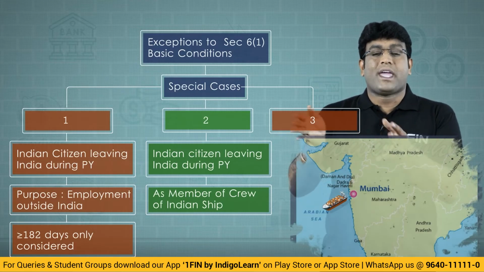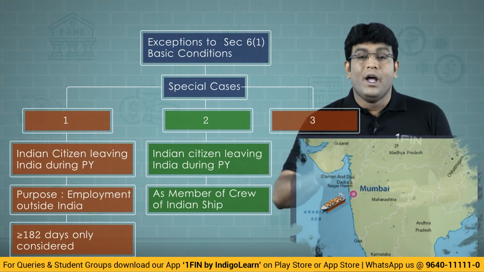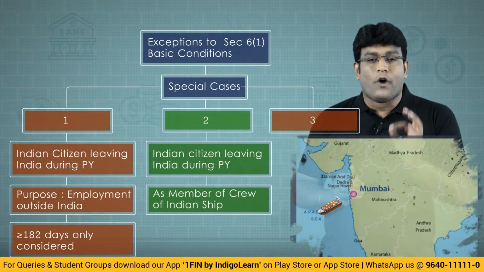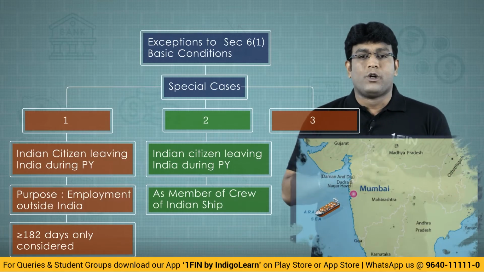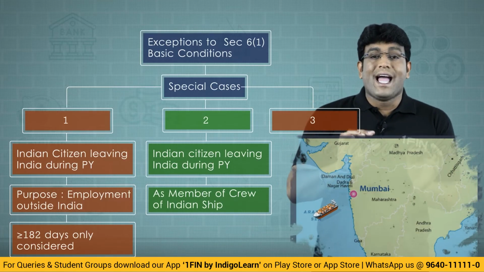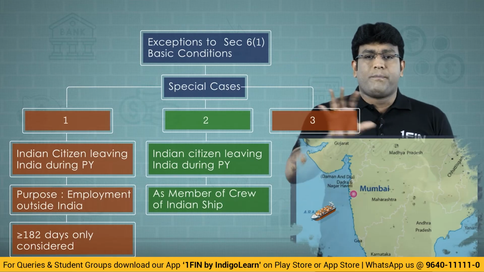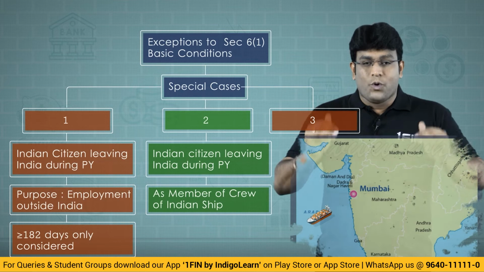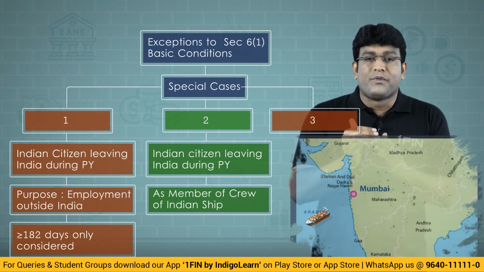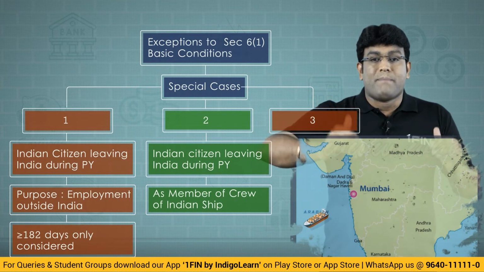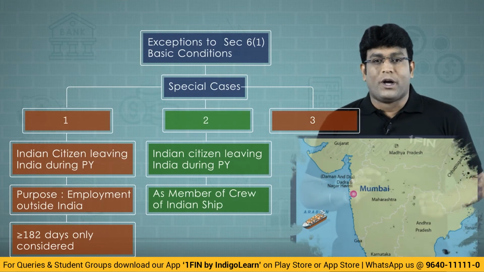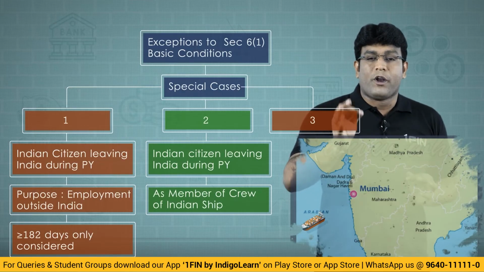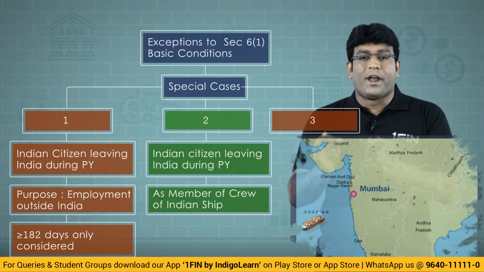Crew means people who are working in that ship. He is leaving India during the previous year as a member of crew of an Indian ship which is foreign bound. When I say foreign bound, it means that ship is going from India to outside India. If the ship is rotating in India, there is no problem at all because he is always in India only. The question will come into picture only when he is leaving from India to outside India and then coming back to India. So the second exception point is Indian citizen leaving India during the previous year as a member of crew of an Indian ship which is foreign bound.